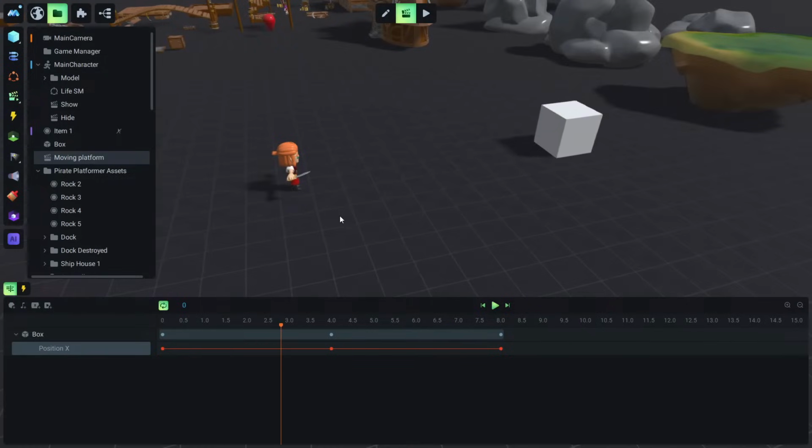Okay, so now how can we trigger this animation? How can we make this animation start?